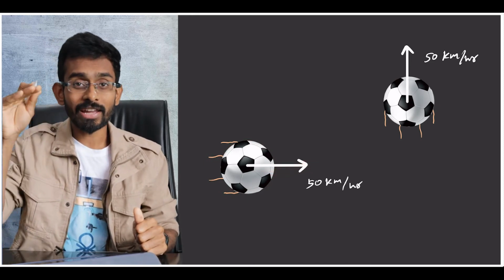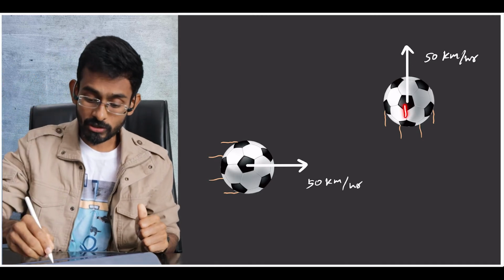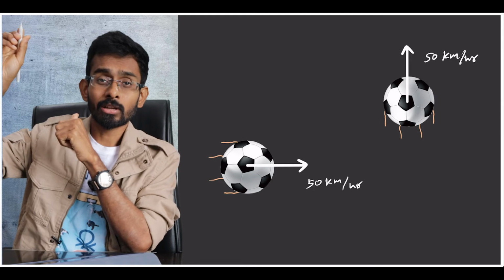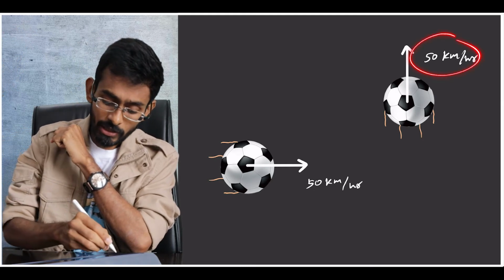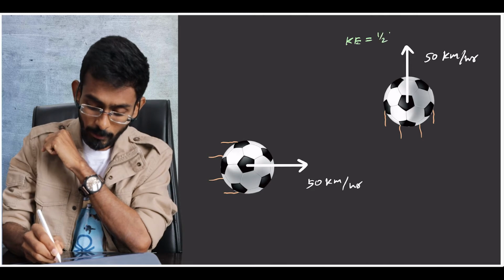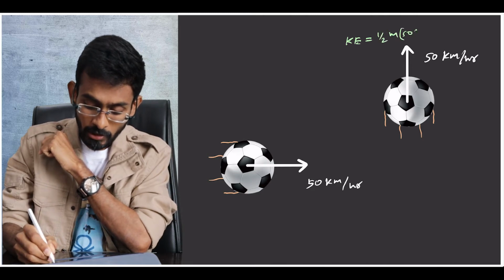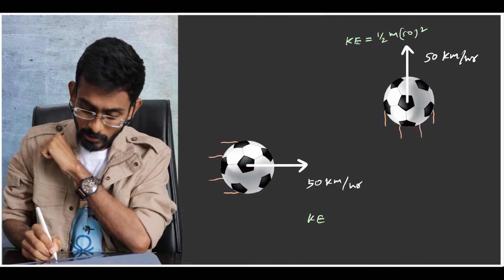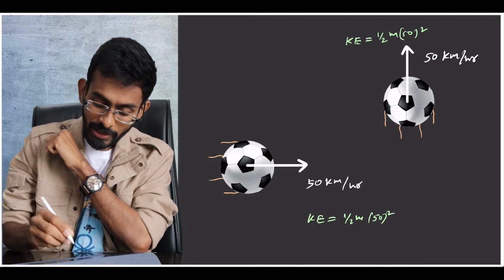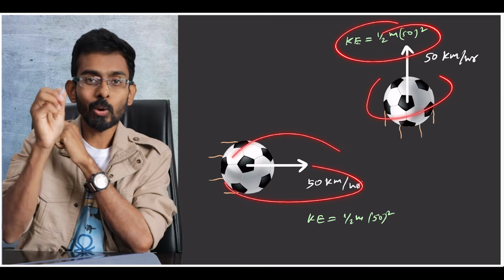Now you want to change its direction. If you want to change its motion, or if you want to change the 50 kilometer per hour to the vertical direction. So let us say, if you check the kinetic energy of both bodies, here the kinetic energy is half into m into 50 square. Here also kinetic energy is half into m into 50 square. Now the change in kinetic energy in these two cases is 0.